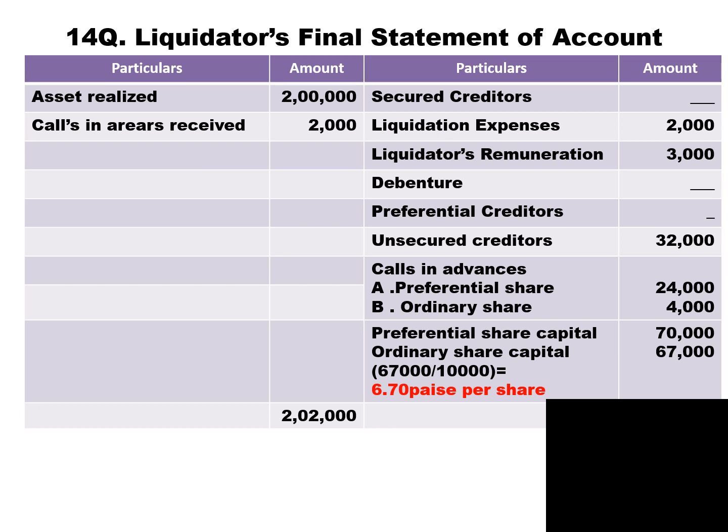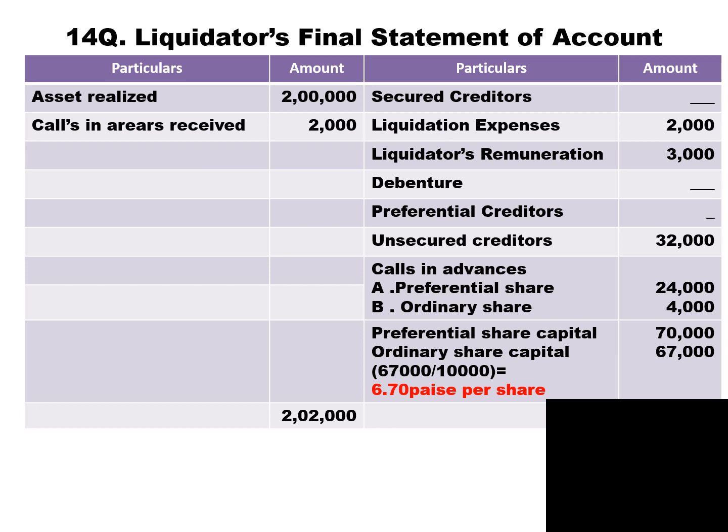After payment of calls in advance, the next step in preference is capital. So we need to pay preference share capital 70,000 and stop here. The last payment we need to make is to equity share.